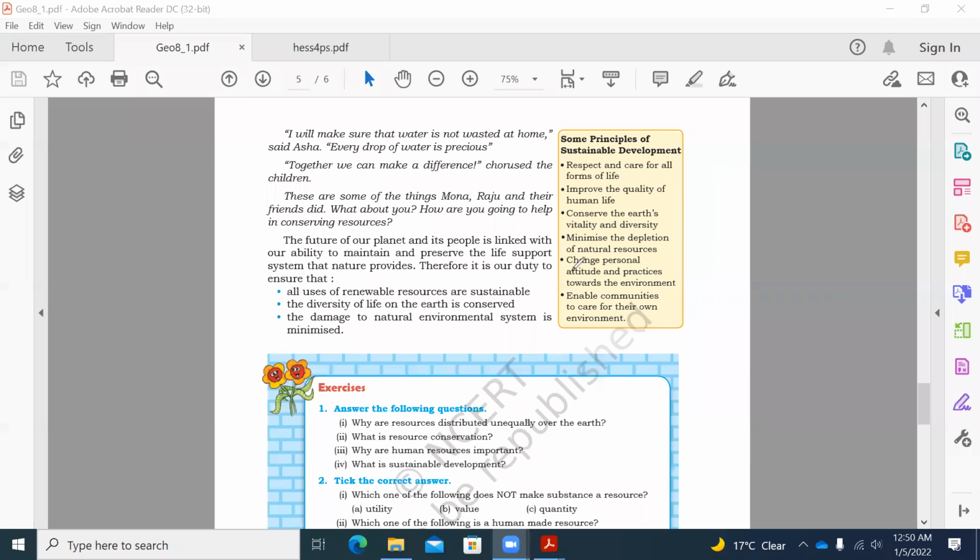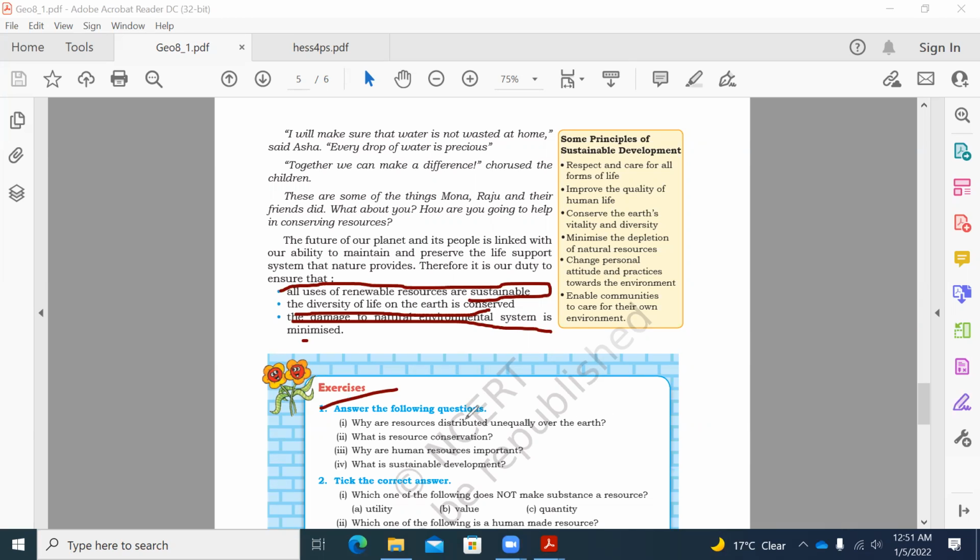And for the future purpose, all uses of renewable resources should be sustainable. We have to maintain a balance and conserve for the future, and the diversity of life on earth should be conserved, and the damage to the natural environment system should be minimized. So coming to the questions, why are resources distributed unequally over the earth?